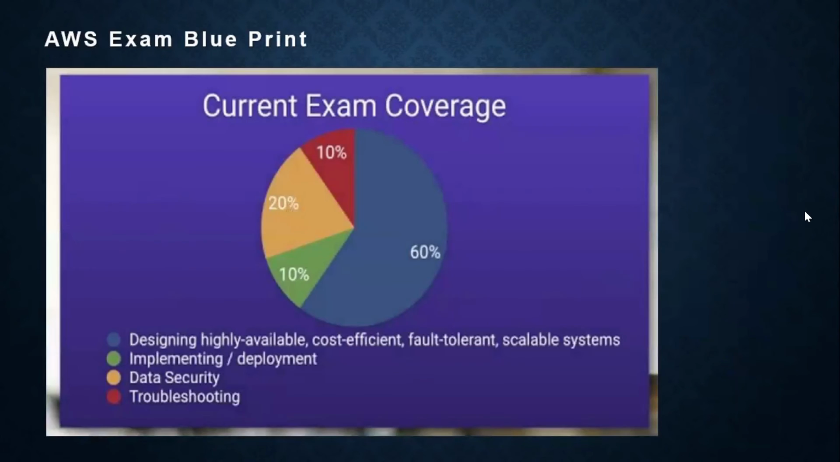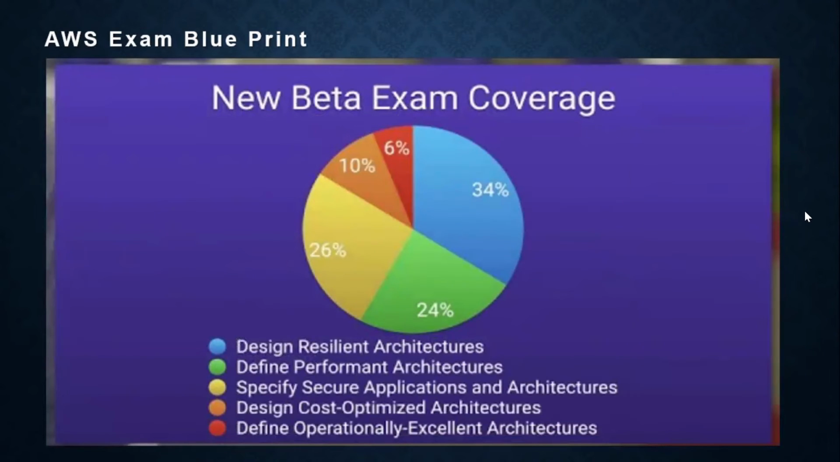And this was the old exam blueprint. It was coming around 60% for designing high availability, cost efficient, fault tolerance, and scalable systems. But now the blueprint has changed. They have added so many things. Okay. But no worries. I'll give the dumps. I'll give you all the things. You can practice that.